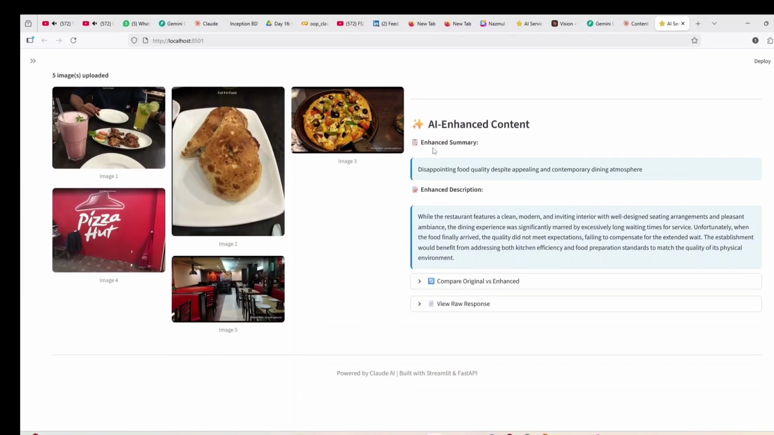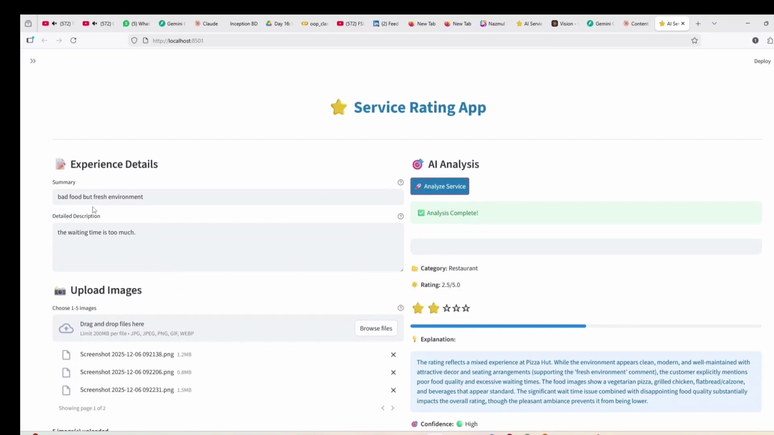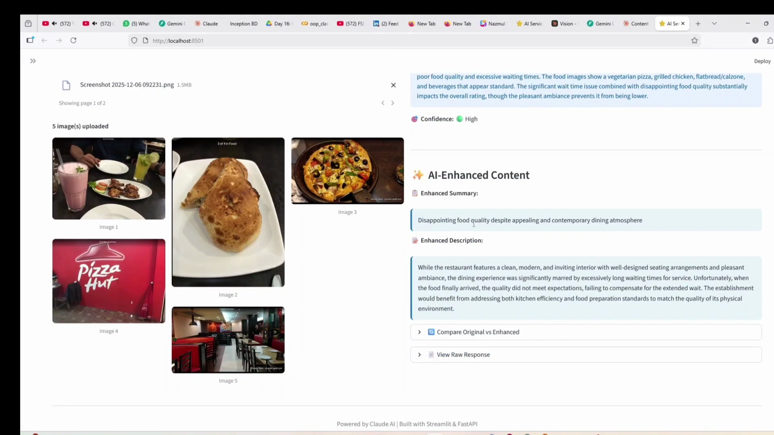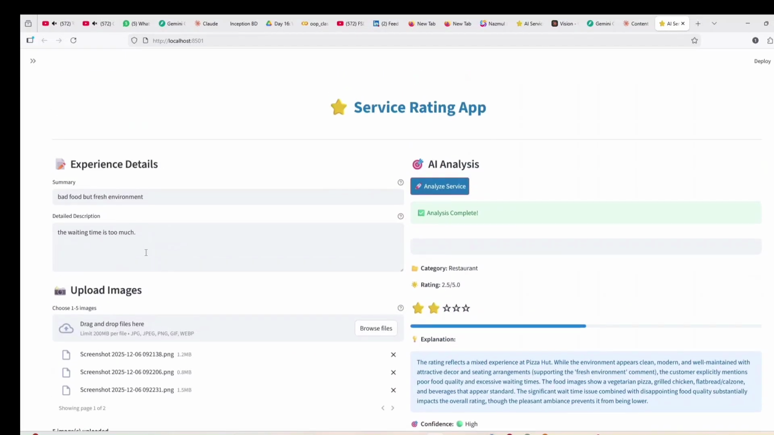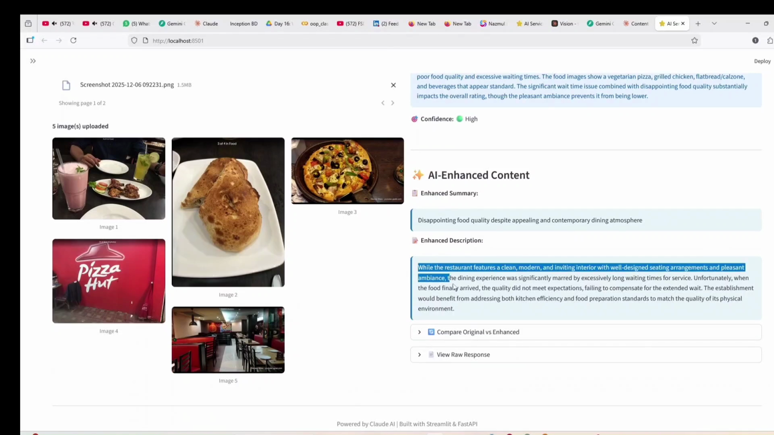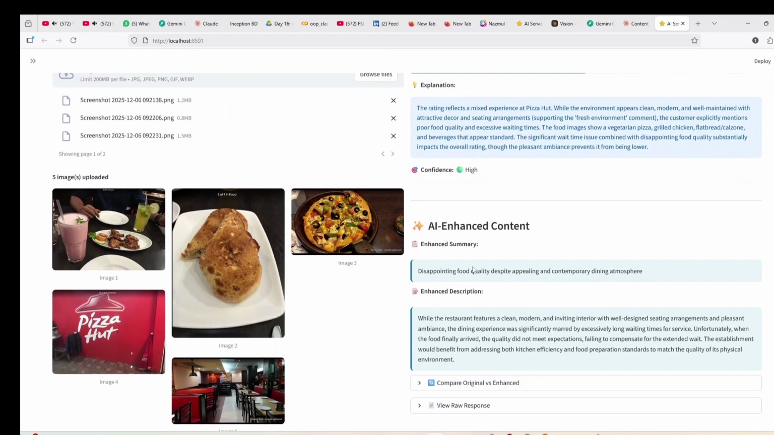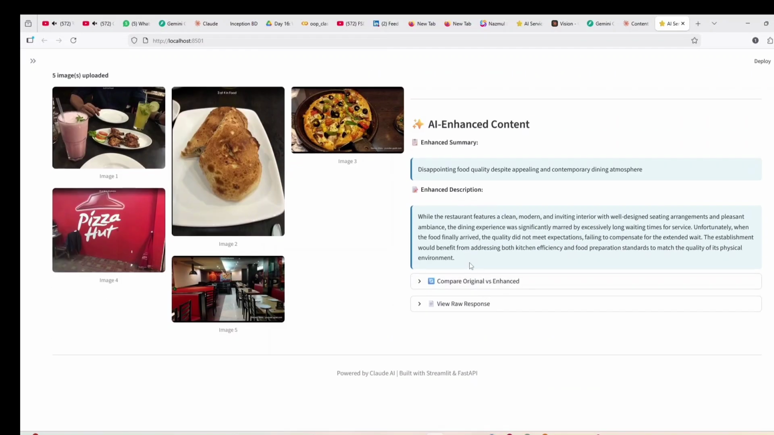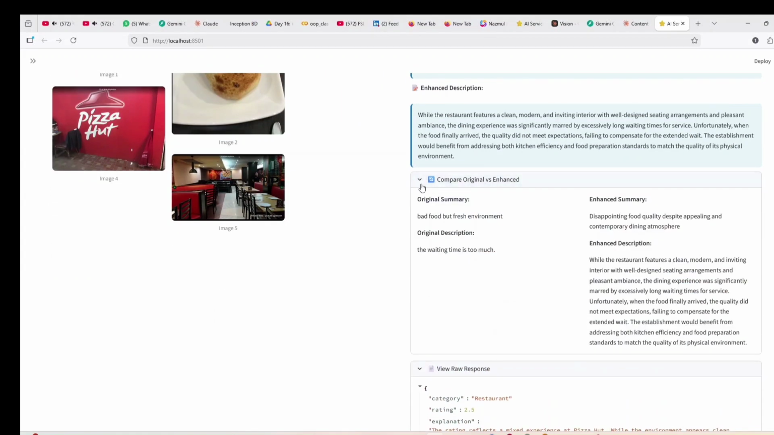And here is the enhanced summary, what actually you want to mention by this: bad food but fresh environment, disappointing food quality despite appealing and contemporary dining atmosphere. And also it enhances your detailed description. You just write one line and it makes it 4 to 5 lines, a detailed description of what actually happened, so that when other people read your feedback, they can easily understand what you actually want to mean. Okay, here is the raw response, here is the comparison with the original response.